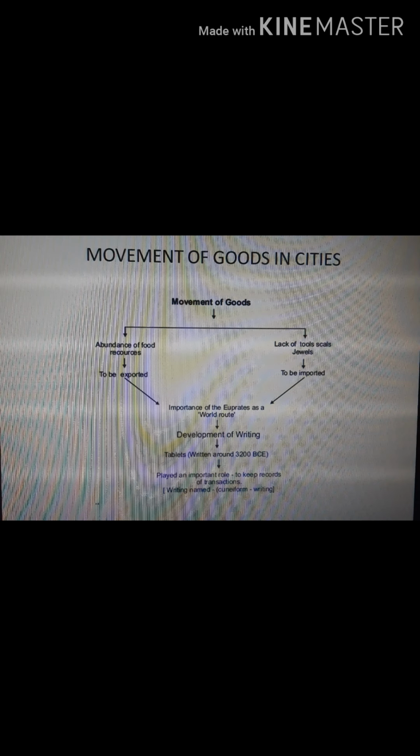Now we are going to see the movement of goods in cities, and in this flow chart you see how things are interdependent. That is, Mesopotamia had abundance of food resources which could be exported, but at the same time it had a lack of tools, it had a lack of stones for making jewelry, and it had to import these items. And importance of Euphrates, it was acting as a world route. There was development of writing, and tablets came up, which were written around 3200 BCE, which played an important role to keep records of transactions. And the mode of writing was cuneiform script.